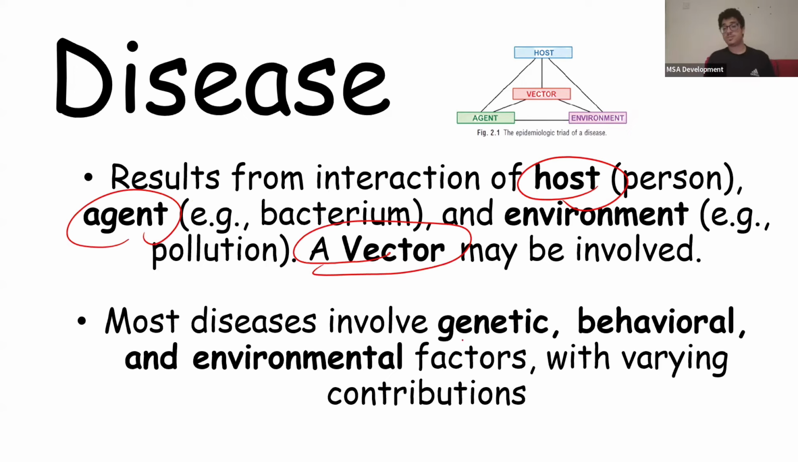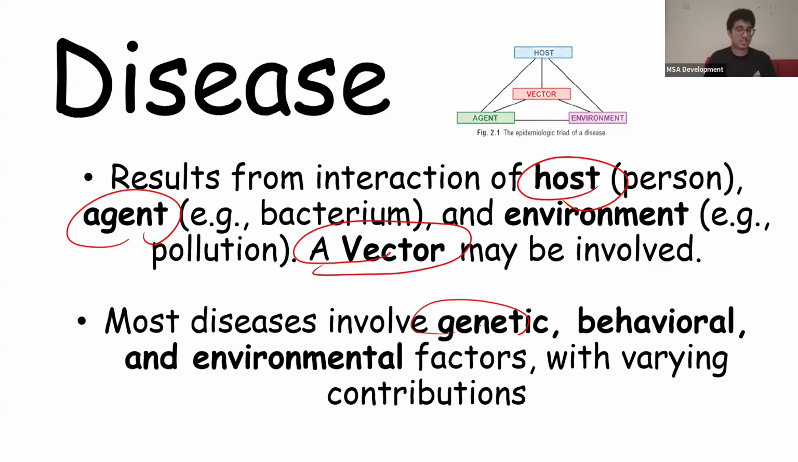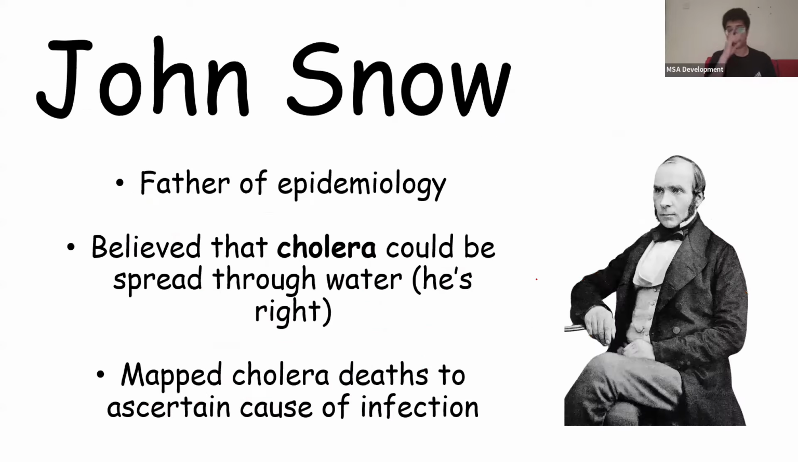Now, most diseases, regardless, always involve genetic, behavioral, and environmental factors. So maybe you have a genetic predisposition to some sort of disease, but it won't get activated unless you're in the right environment or behavioral factors. But all of these play different kinds of roles depending on the disease. Genetic, behavioral, and environmental factors, they all play a role in disease.